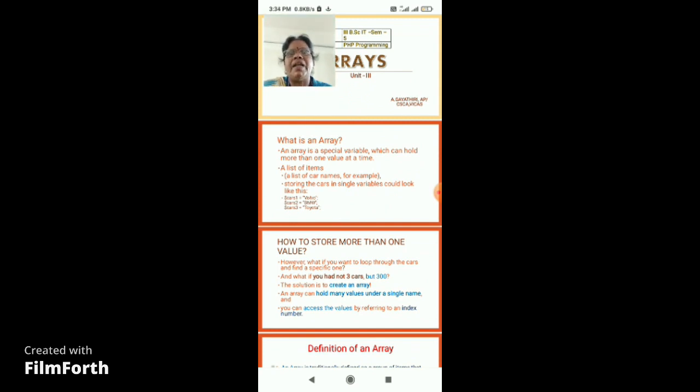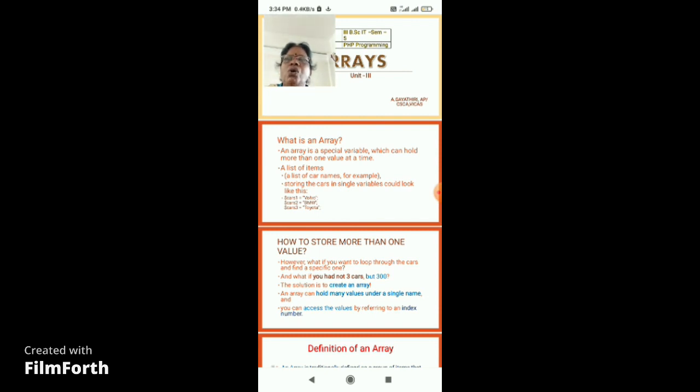So what is an array? An array is a special variable which can hold more than one value at a time. When we see the example here, $cars1 is equal to Volvo. So $cars is one variable which can hold only one value at a time. I cannot store more than one value at a time.